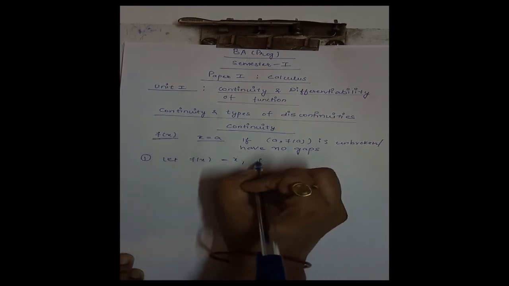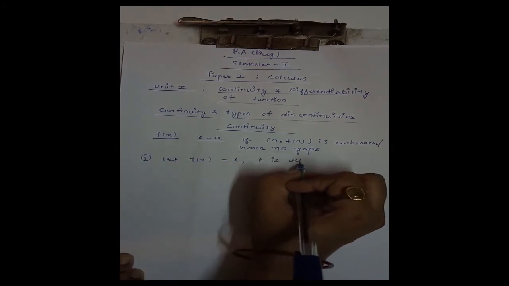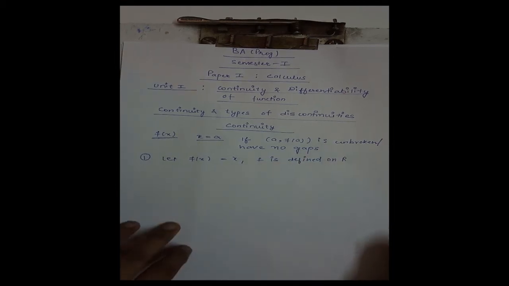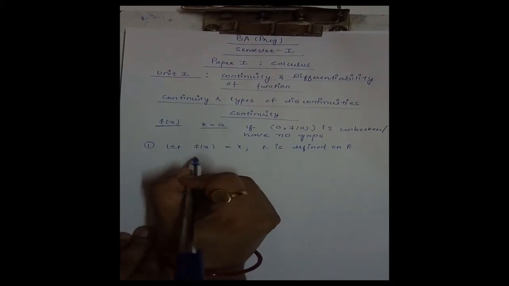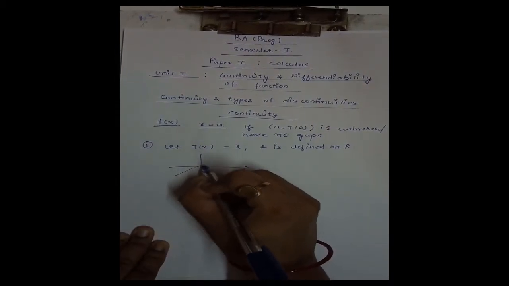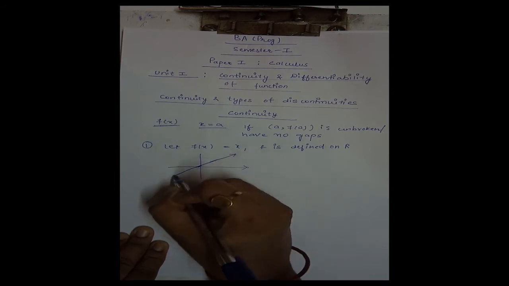Then f is defined on R. When we draw the graph of this function, then the graph of this function is like this.